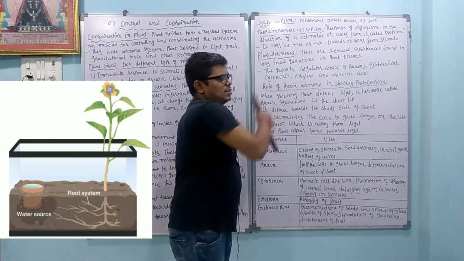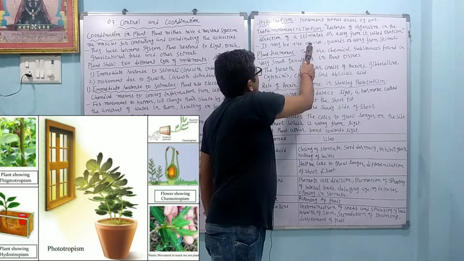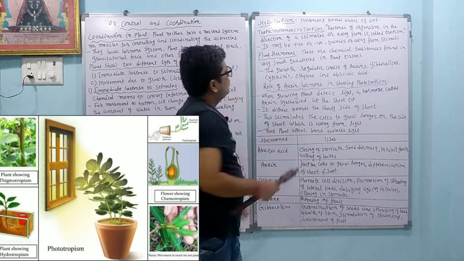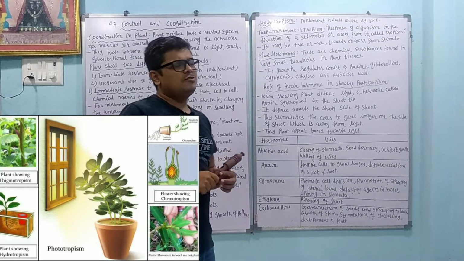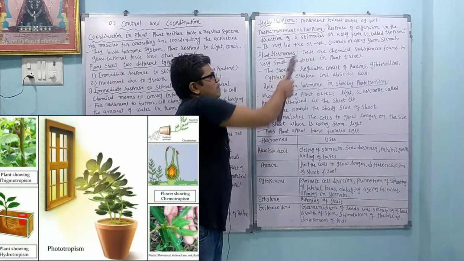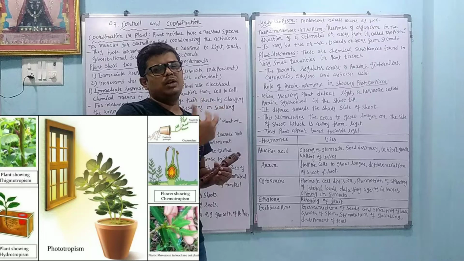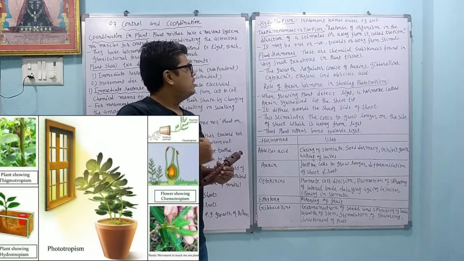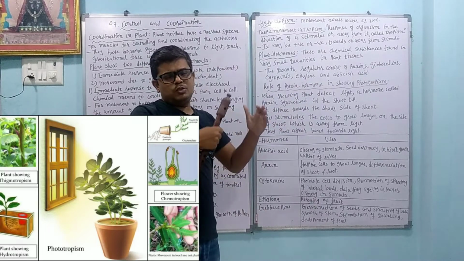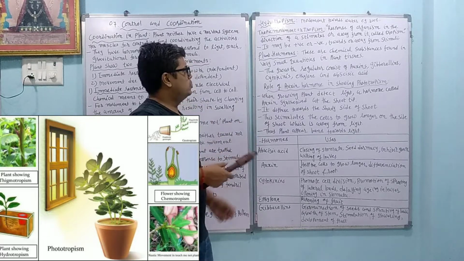Tropic movement or tropism. What is called the tropic movement and tropism? Response of organism in the direction of stimulus or away from it is called the tropism. It may be positive or it may be negative. So we can say that geotropism has two types, one is positive and other is negative. Towards or away from the stimuli. It is not like that it is always towards the stimuli, it is sometimes away from the stimuli also.